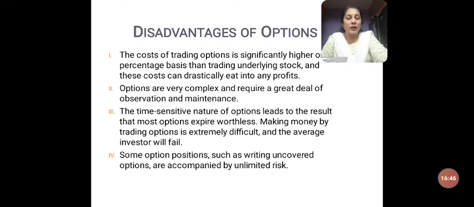Only then can you make the best of options. Then the time-sensitive nature of options leads to the result that most options expire worthless. You must have predicted something but it may not happen, and therefore the contract you have got into may not give you as much worth as you had expected. Some option positions are also accompanied by unlimited risks.